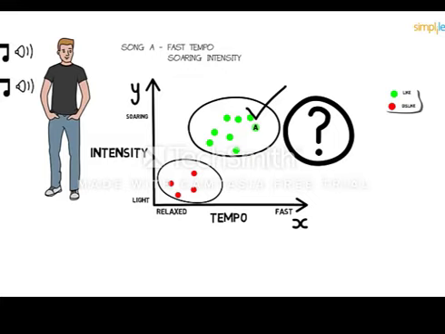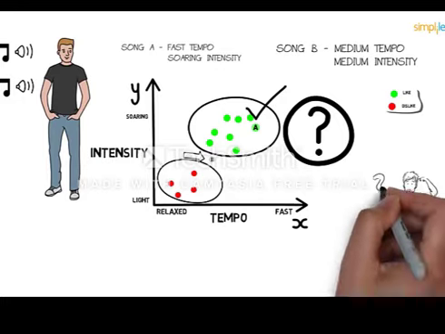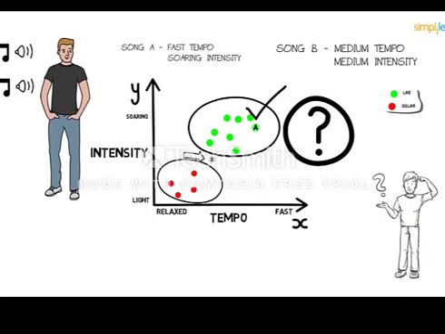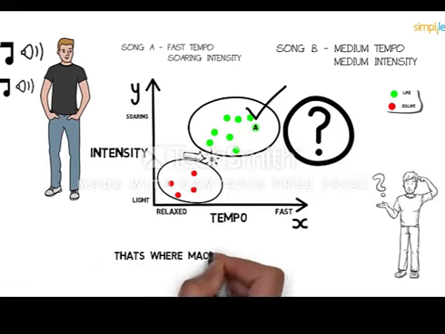Let's say now Paul listens to a new song. Let's label it as Song B. So Song B lies somewhere here with medium tempo and medium intensity. Neither relaxed nor fast, neither light nor soaring. Now can you guess whether Paul likes it or not? Not able to guess whether Paul will like it or dislike it? Are the choices unclear? Correct. We could easily classify Song A. But when the choice became complicated, as in the case of Song B, that's where machine learning comes in.